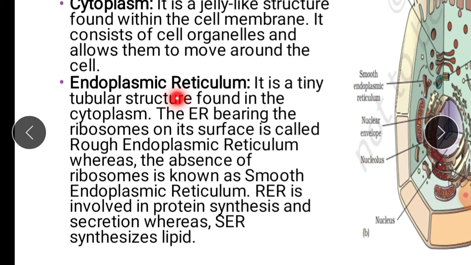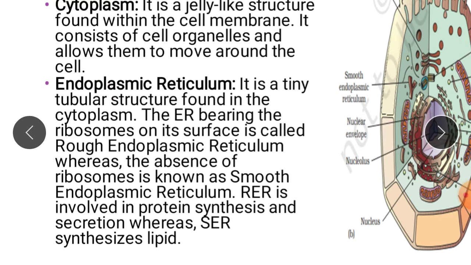Next, endoplasmic reticulum. It is a tiny tubular structure found in the cytoplasm. The endoplasmic reticulum bearing ribosomes on its surface is called rough endoplasmic reticulum. So there are two types of endoplasmic reticulum, rough and smooth.